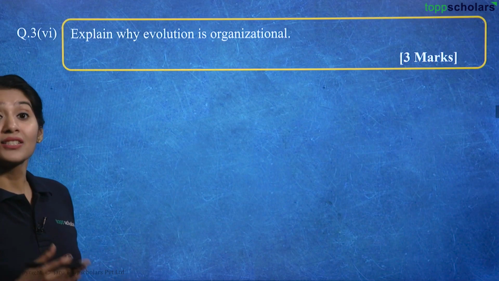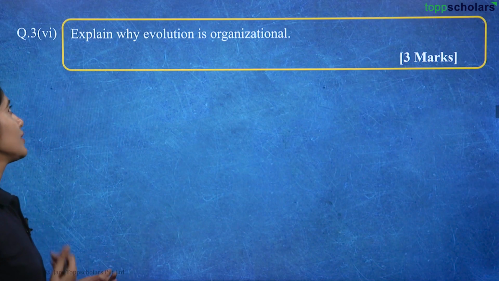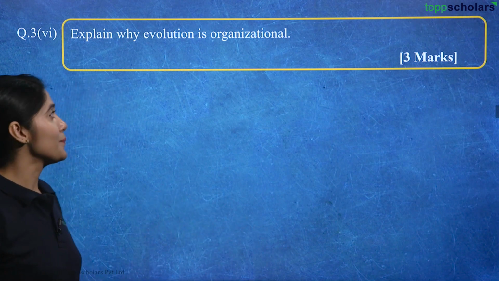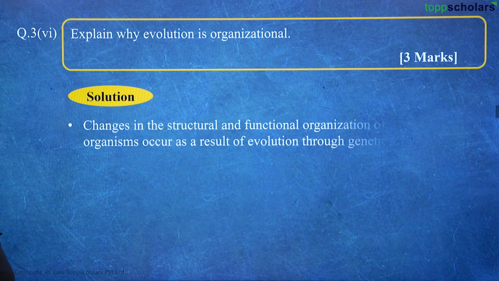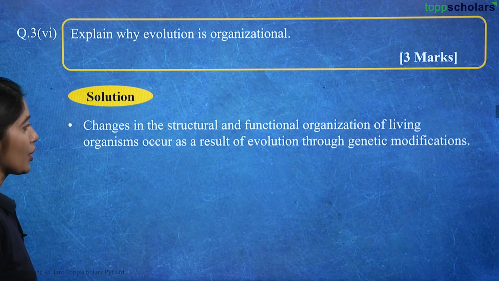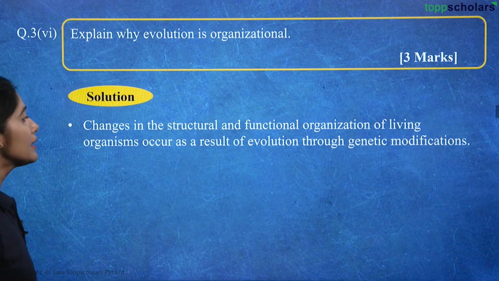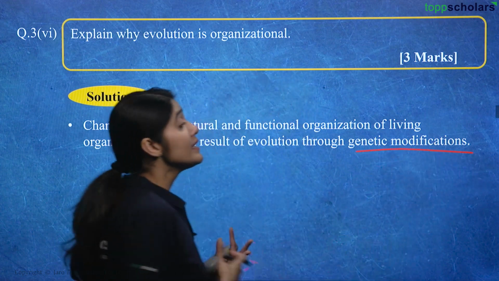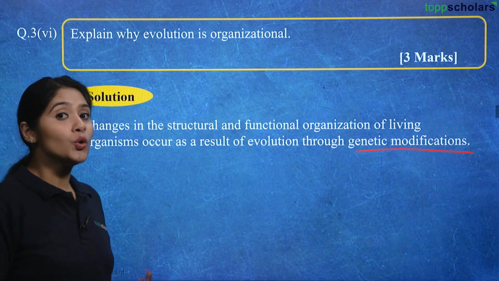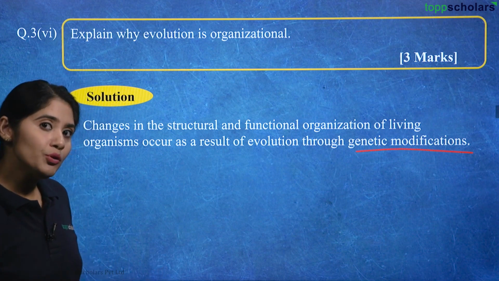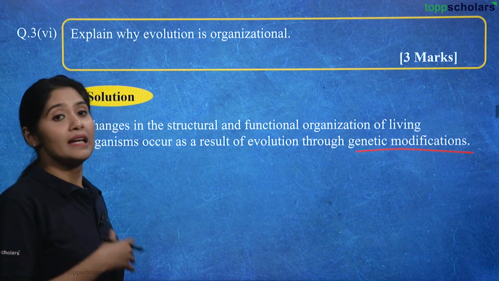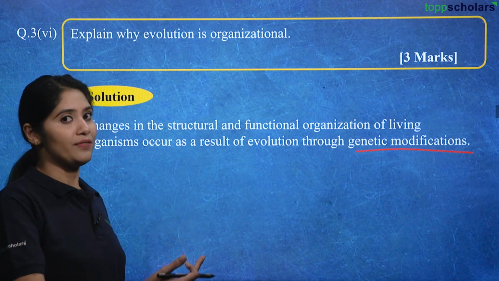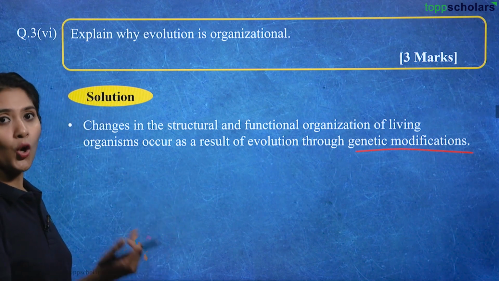Explain why evolution is organizational. Why is it so? Let's explain that. This carries 3 marks and it's therefore very important. Changes in the structural and functional organization of living organisms occur as a result of evolution through genetic modification. How does genetic modification take place? Through mutation. There can be random mutations, there can be systematic mutations, there can be additions and deletions of nucleotides, and this is how genetic modifications take place over a long period of time.